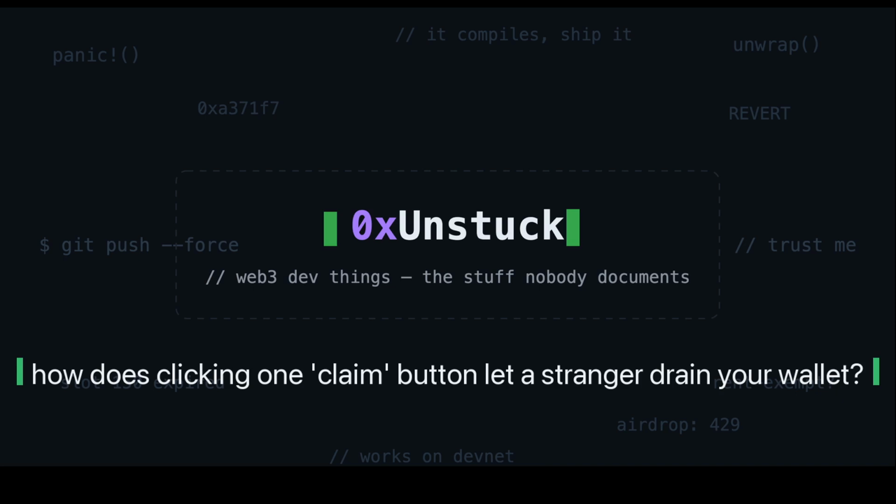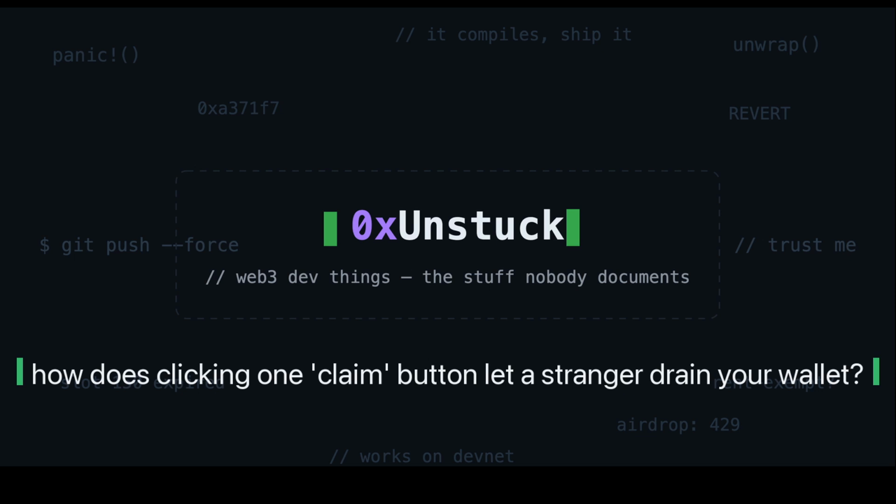Today, tx.origin phishing, a classic authorization bug where a contract trusts the wrong "who," in three clear acts. First, the honest flow, the owner spending their own wallet. Then the attack, where the owner is tricked into clicking one malicious contract and it empties the wallet without ever stealing a key or a signature. And then the one-word fix. And we prove each act on a diagram and in a test where you watch every balance change.